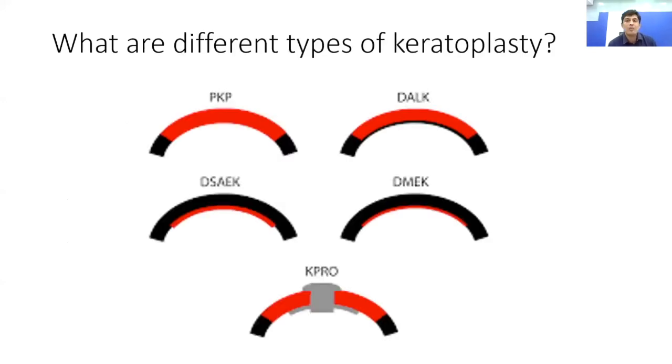Now, if you see different types of keratoplasties, we can divide keratoplasties into two parts. One is full thickness keratoplasties, and the other is lamellar keratoplasty. Now, lamellar keratoplasty can either be an anterior lamellar keratoplasty, where we remove the epithelium and the stroma of the patient and keep the endothelium intact, whereas in endothelial keratoplasty, it is exactly the opposite, where we are removing the endothelium of the host and replacing it with a healthy donor endothelium.